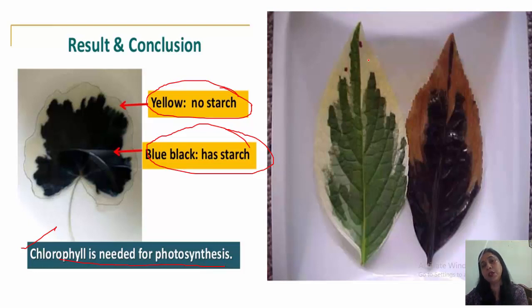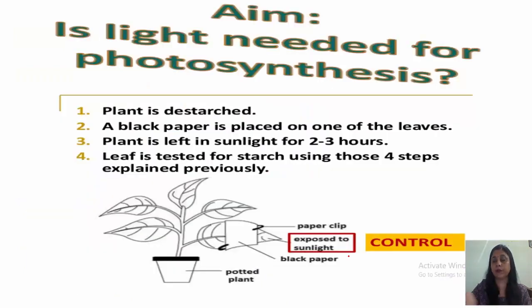In this leaf you can also see these are the white parts without chlorophyll. This part is having chlorophyll, and when they were tested for starch, that is iodine test for starch, you can see this yellow portion saying no starch and blue black portion saying starch is present. That means photosynthesis has taken place in these green parts, which shows that chlorophyll is necessary for photosynthesis. Now our second experiment is light needed for photosynthesis?